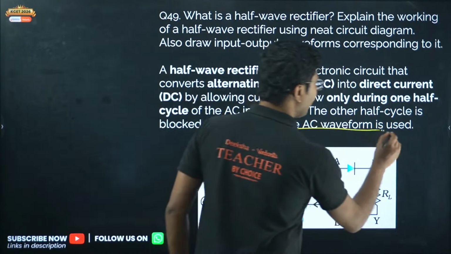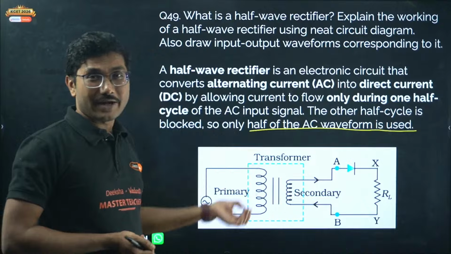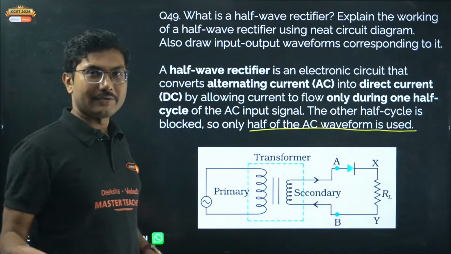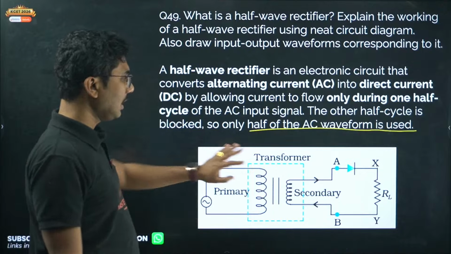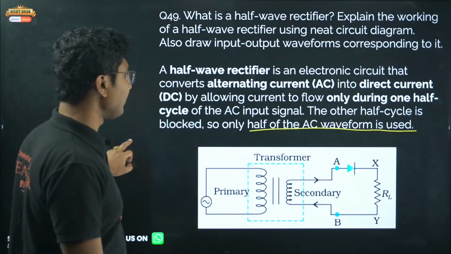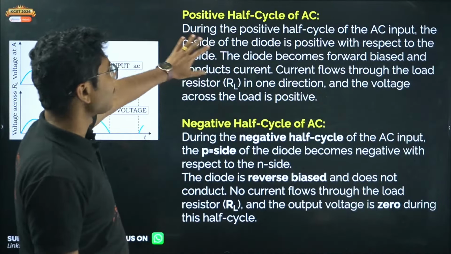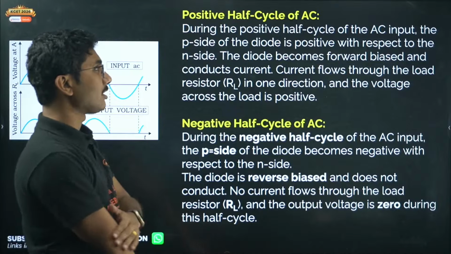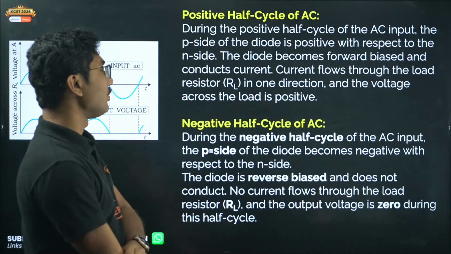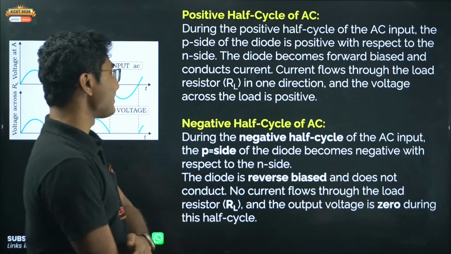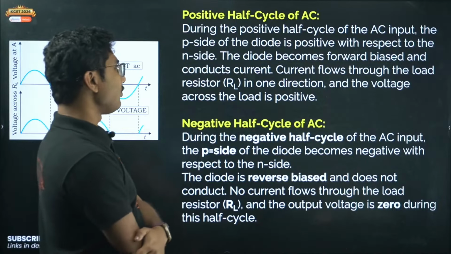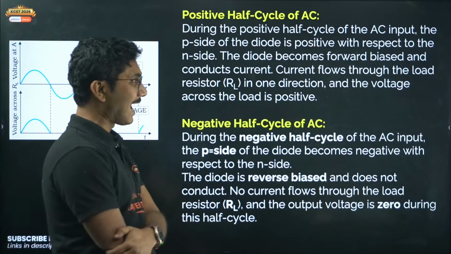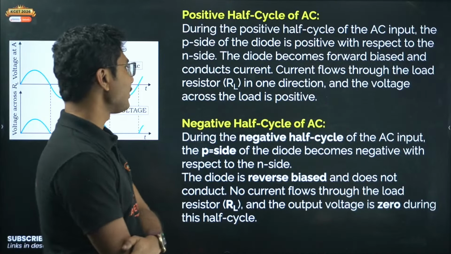So this is very, very important to understand half wave rectifier. If it is said only rectifier, then you have to mention the rectifier is a device which converts AC to DC. That's it. This is a circuit diagram for a half wave rectifier. Positive half cycle of AC. During the positive half cycle of the AC input, the P side of the diode is positive with respect to the N side. The diode becomes forward biased and conducts current. Current flows through the resistor in one direction and the voltage across the load is positive.